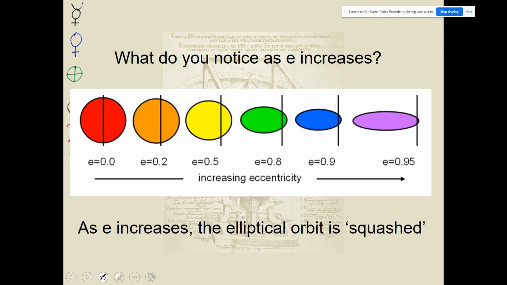What do you notice as the E, or the eccentricity, increases? Notice that it gets stretched out further and further and further. In fact, theoretically, it can only go to an E of 1, and that would be a straight line. So an ellipse is any eccentricity between 0, which is a perfect circle, and 1, which is a straight line.